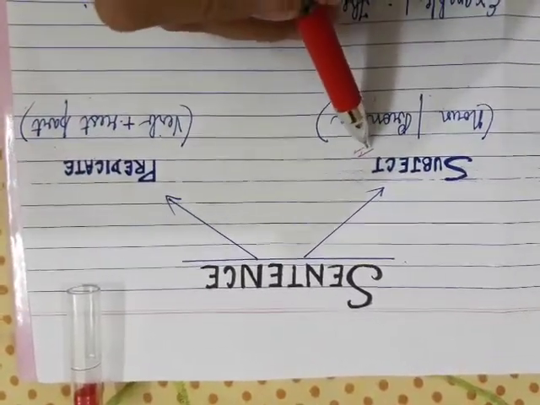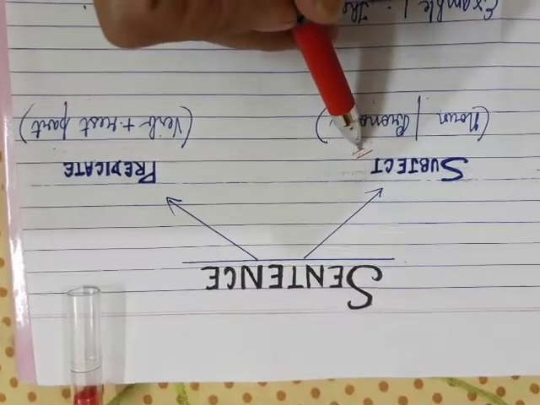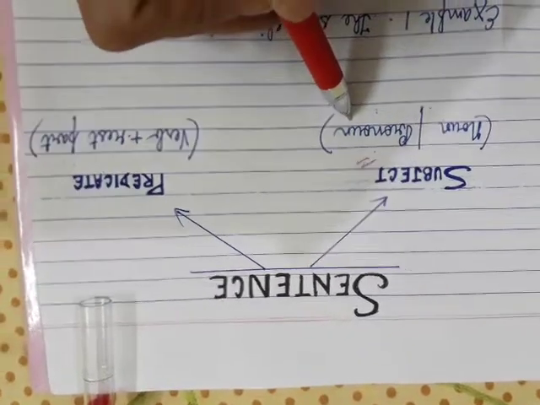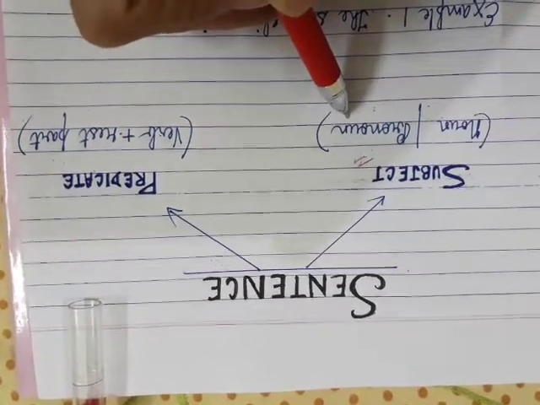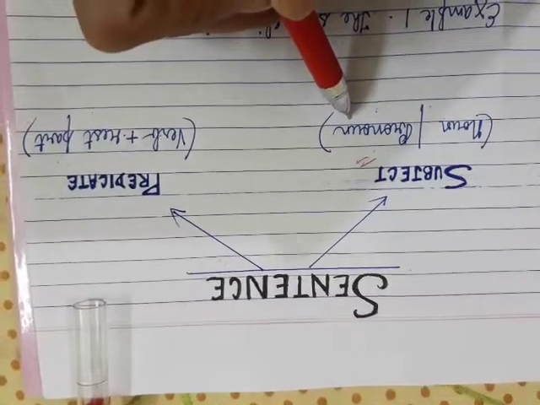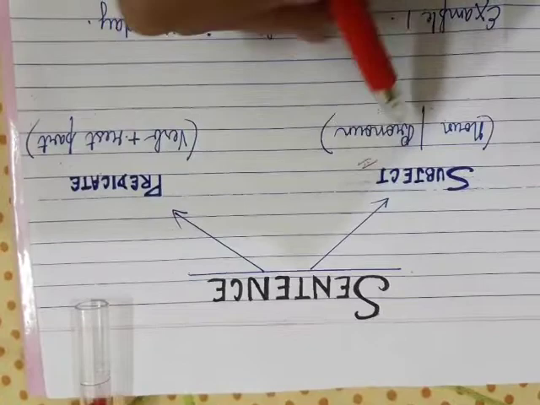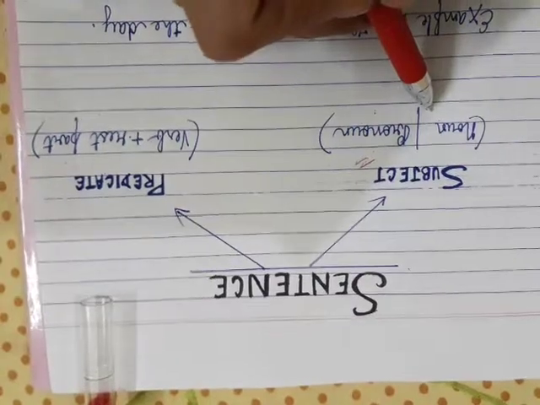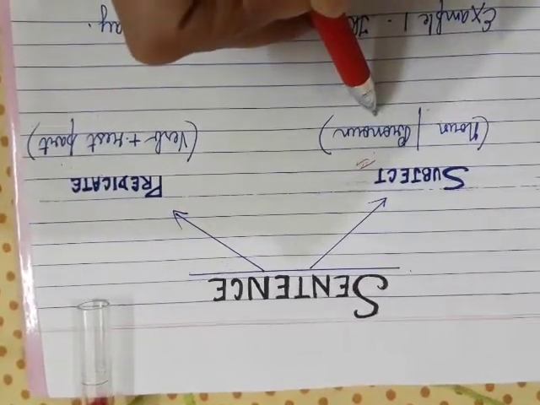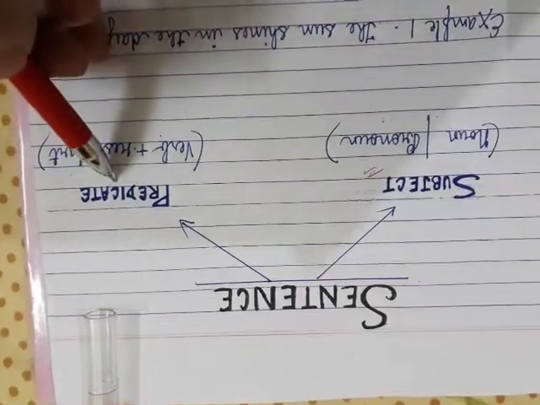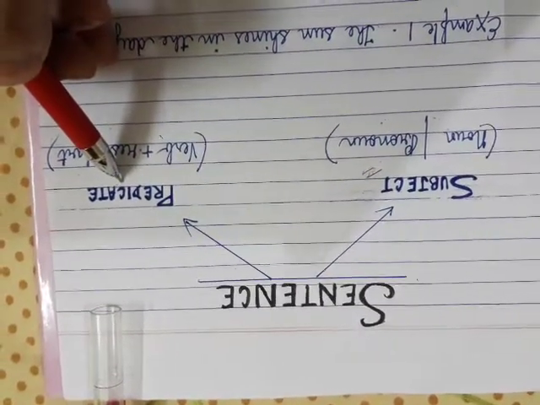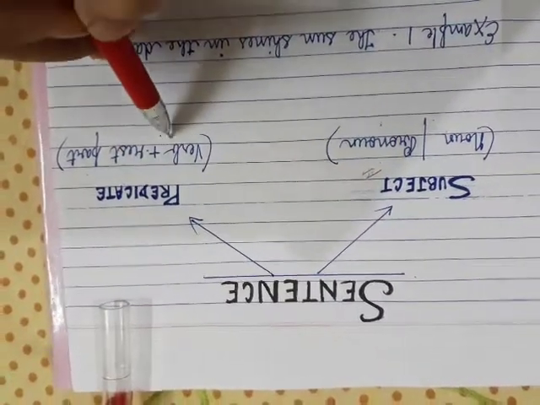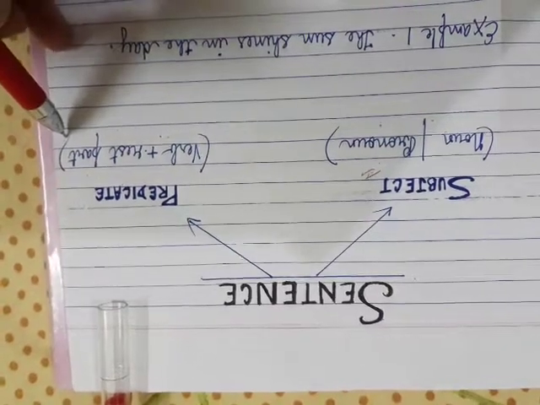Listen to this carefully. What a subject is? Subject is the noun or a pronoun present in a sentence about which we talk in that sentence. Okay? Subject is that part of a sentence about which we are talking. It may be a noun or a pronoun. On the other hand, predicate is the detail given in the sentence about the subject. It contains the verb and the rest part of the sentence.